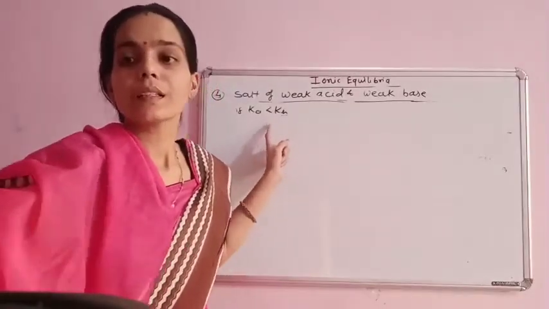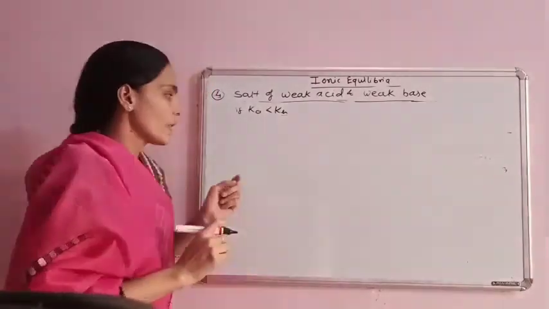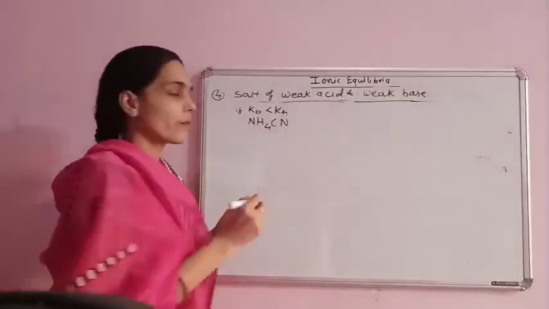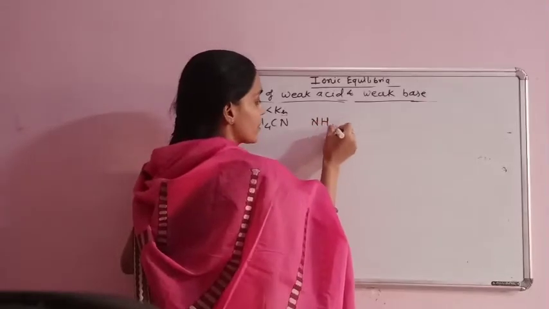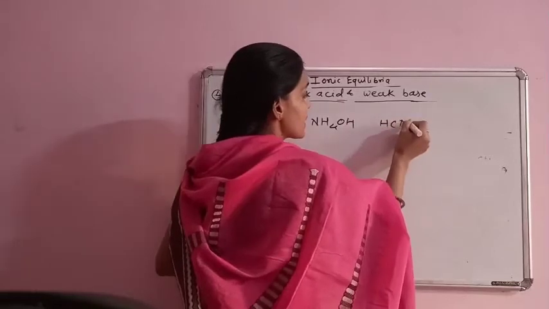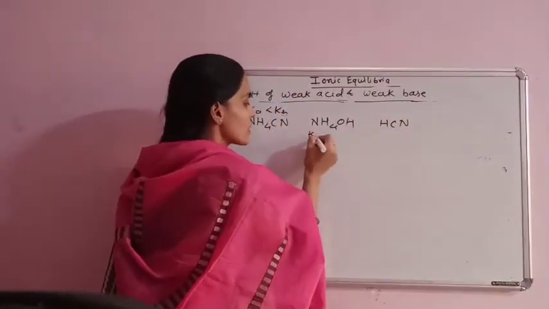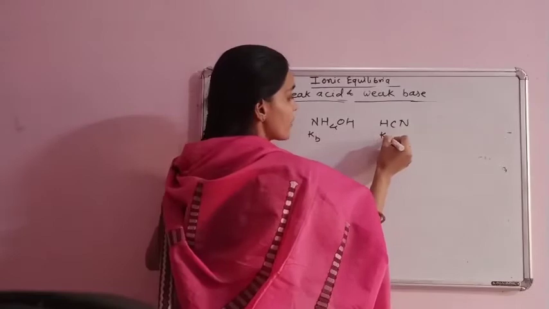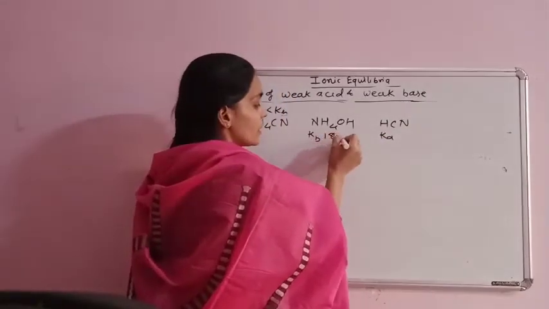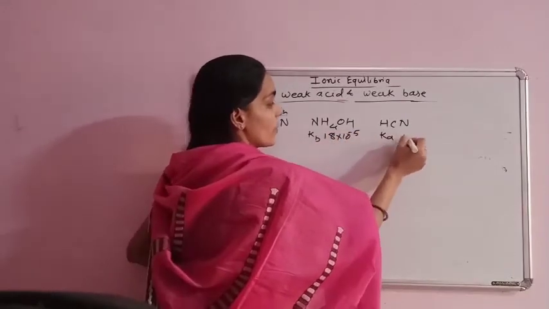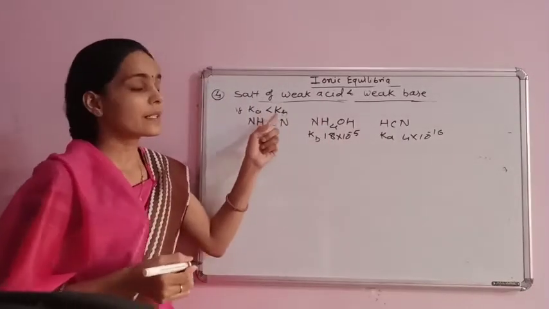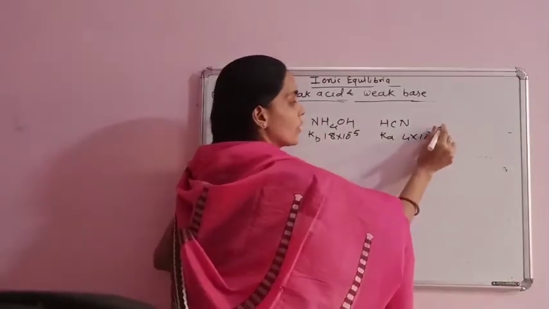Ka is less than Kb. Example, ammonium cyanide. This is a salt of a weak base NH4OH and a weak acid HCN. The dissociation constants of the weak base and weak acid are 1.8 into 10 to the power minus 5 and 4 into 10 to the power minus 10. That is, Ka is less than Kb.